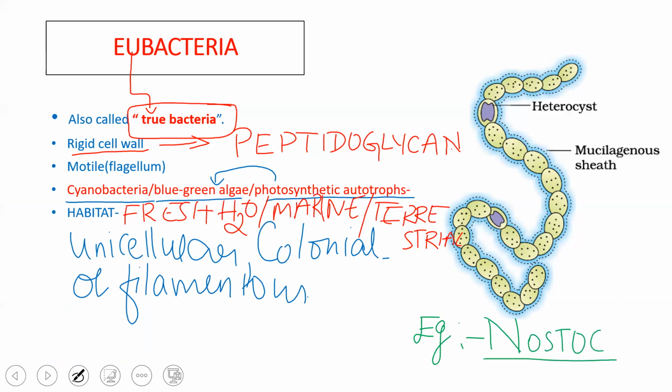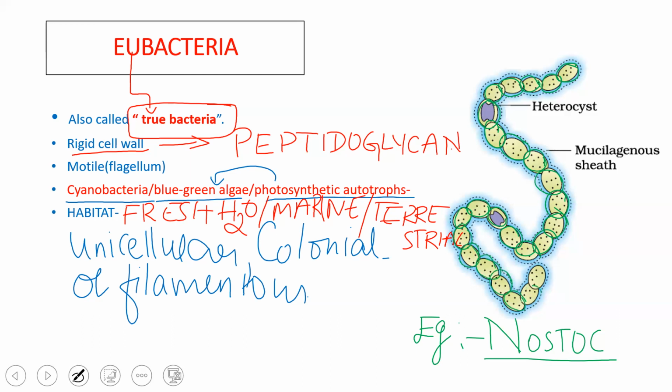Nostoc, as you see in the picture, is a filamentous blue-green algae. What you're seeing here are the filaments. Instead of cells, we call them filaments. Many filaments are joined together, and the structure is called a filamentous structure.